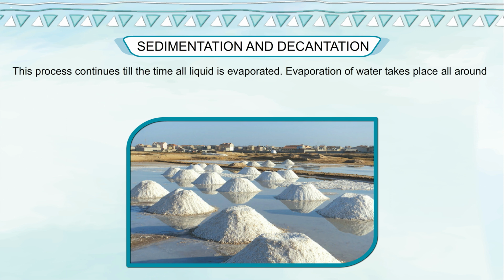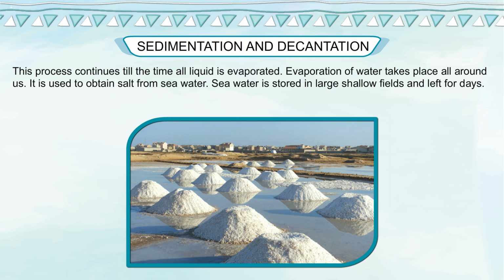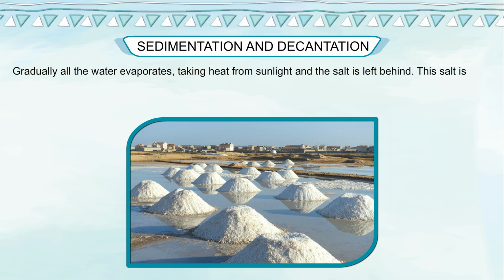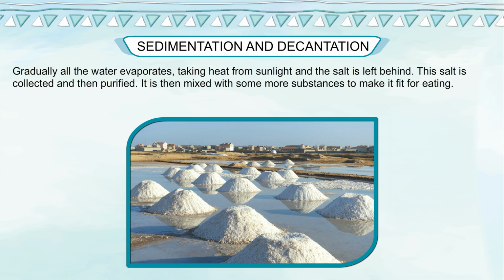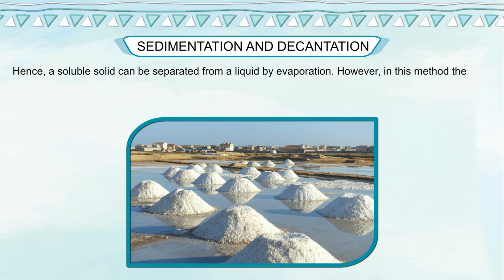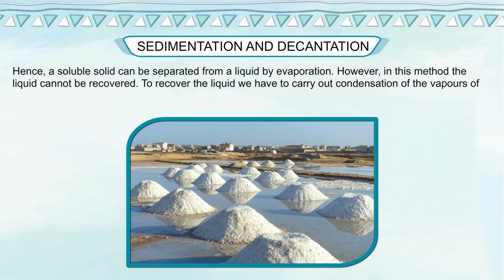Evaporation of water takes place all around us. It is used to obtain salt from seawater. Seawater is stored in large shallow fields and left for days. Gradually, all the water evaporates, taking heat from sunlight, and the salt is left behind. This salt is collected and then purified. It is then mixed with some more substances to make it fit for eating. Hence, a soluble solid can be separated from a liquid by evaporation. However, in this method, the liquid cannot be recovered.